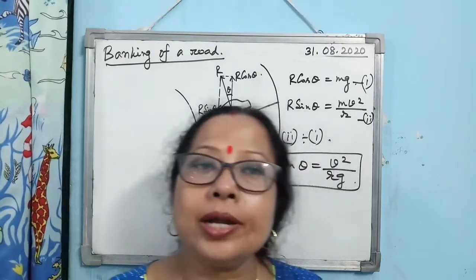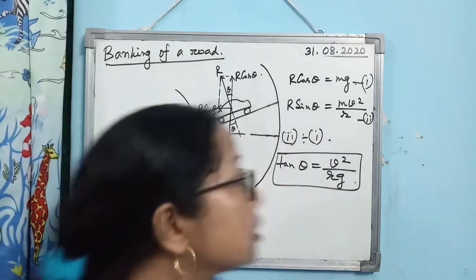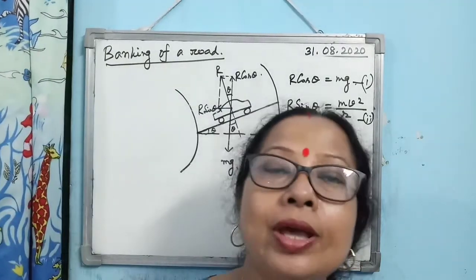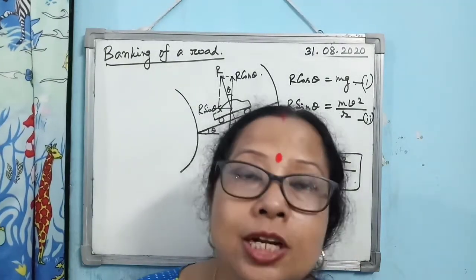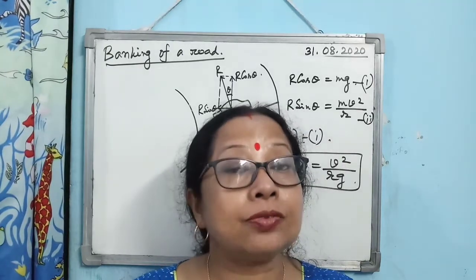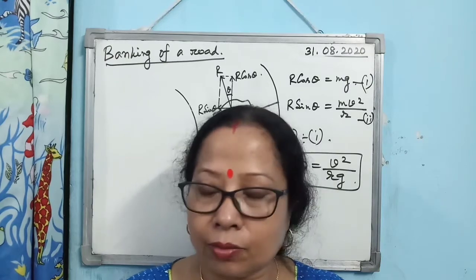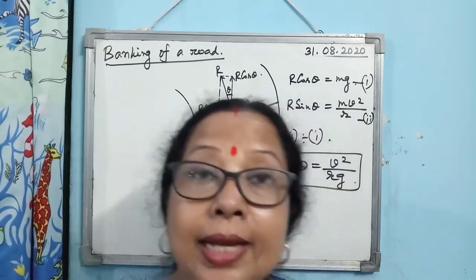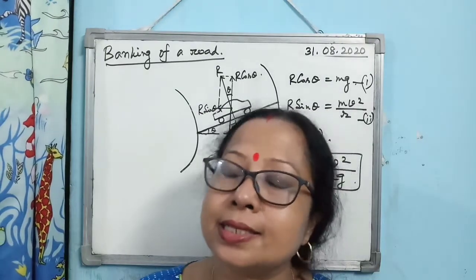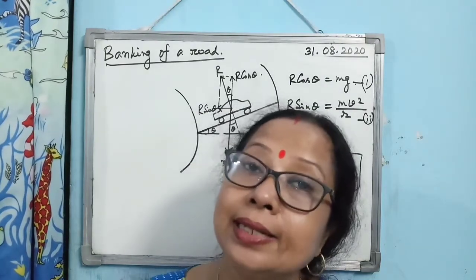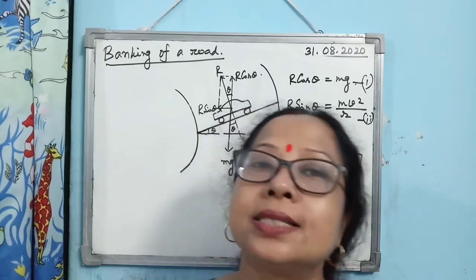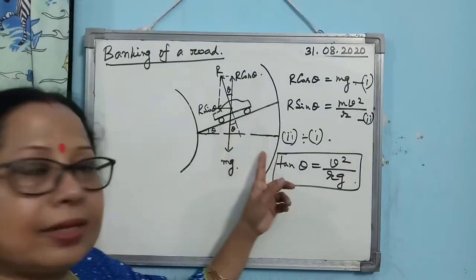Another point you have to remember is why the road is banked. We have seen that when the road is not banked, frictional force provides the necessary centripetal force. That is not very convenient, as frictional force may not be able to provide the necessary centripetal force while taking a sharp turn. Is that clear? That's why whenever there is a turn, the road is banked in this manner.